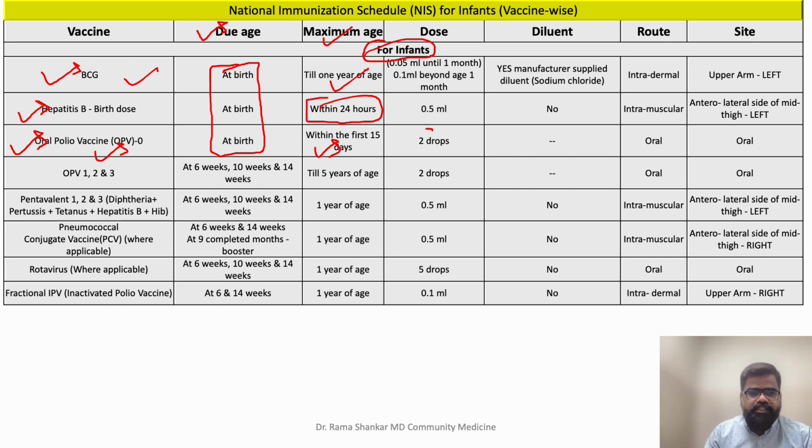So it's an oral vaccine. You are giving 2 drops. So you don't require any diluent. Its route is oral, not an issue. Site is also oral. Now, hepatitis B birth dose is an injectable vaccine.